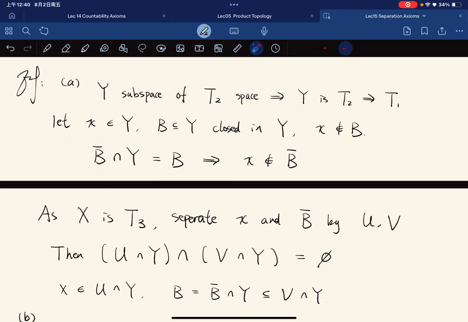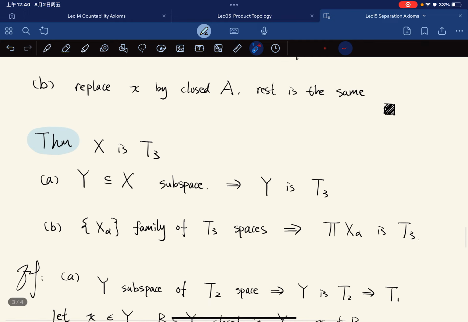The key point is like, B closed in Y, then the closure of B in Y will be contained in B. Right, the closure of B in Y. This is the closure of B in X, right? And from here, we can use the regularity of our big space, and we separate them. And then we intersect with Y again, right? We still have our desired condition. So we're done with the subspaces.